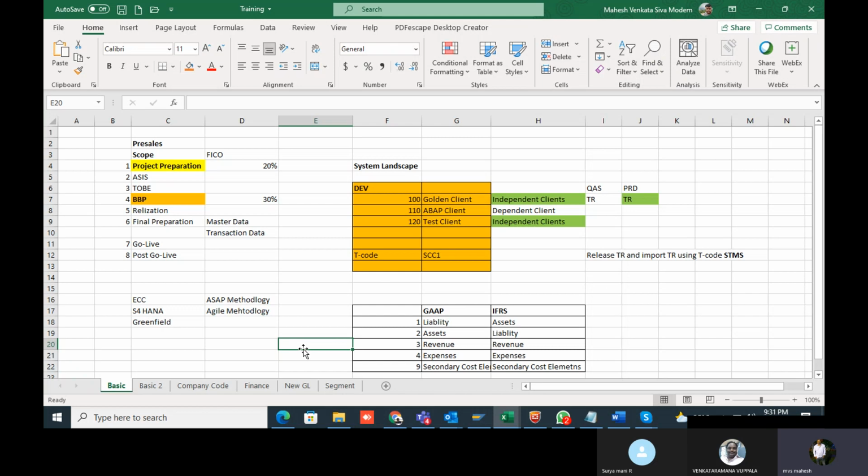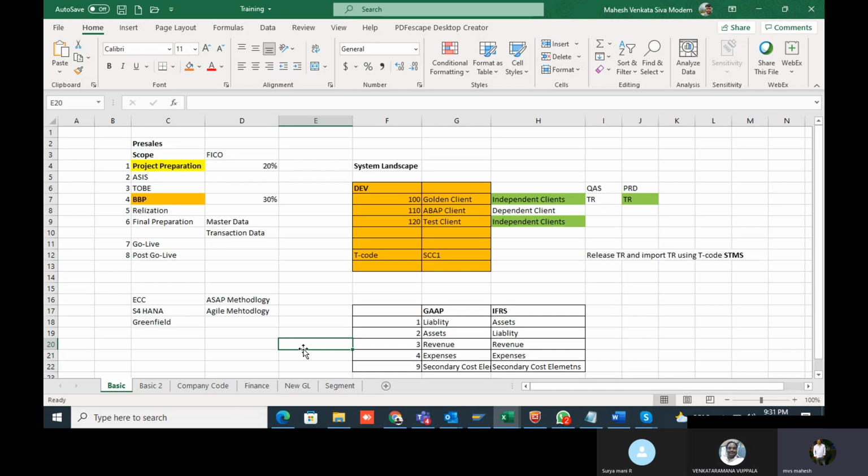Once that configuration is done, we are going to test all the scenarios which you discussed in the as-is, because currently they are processing whatever process they follow. The question is whether we are able to deliver the same or not. Everything is already finalized in the BPP document only. We just need to do the configuration according to the process and do the testing whether it's completely working or not.